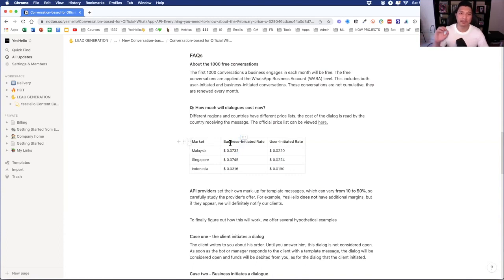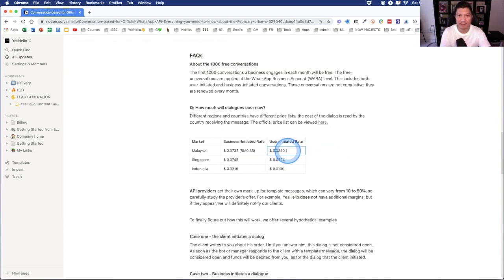So if we are sending the broadcast, we have to pay 0.0732 cents in USD, okay? So this is, let's say, times 4.30, around 33 cents, 35 cents, okay? So this is 35 cents in Malaysian ringgit, 0.35, okay? And if our clients initiate the conversation, then we pay less.